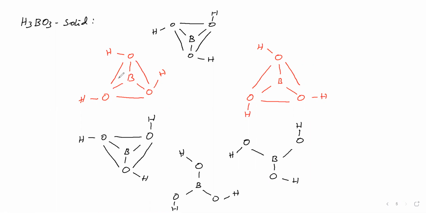This is 1 molecule. Between this H and this O, hydrogen bond is possible in the solid. Here hydrogen bonding.